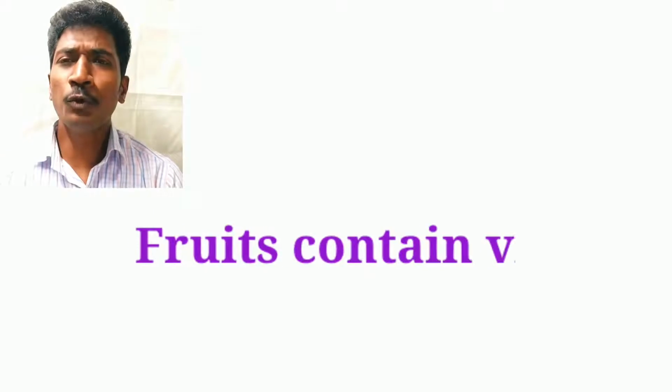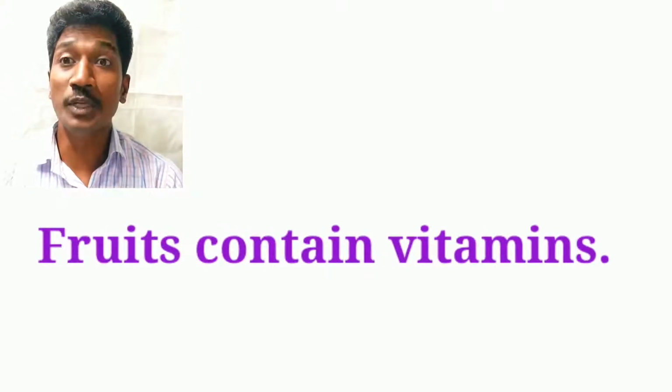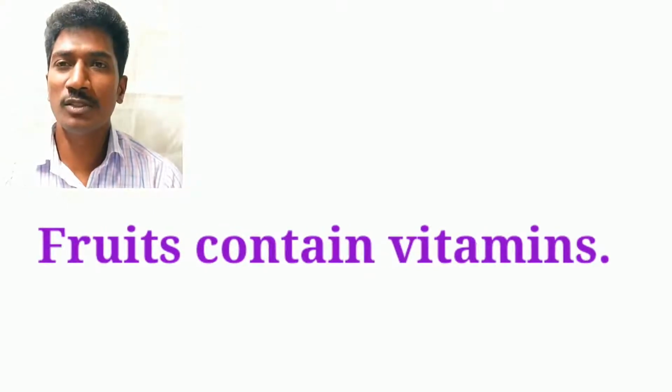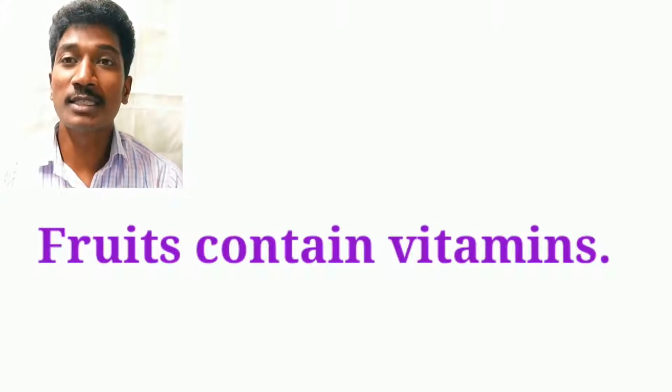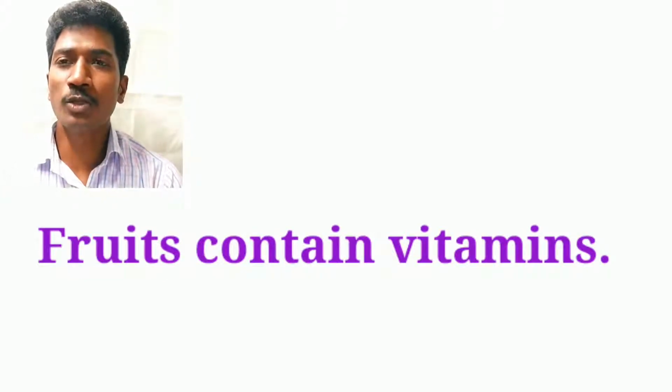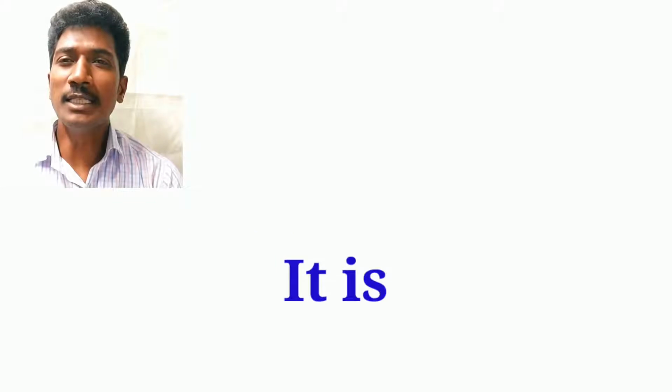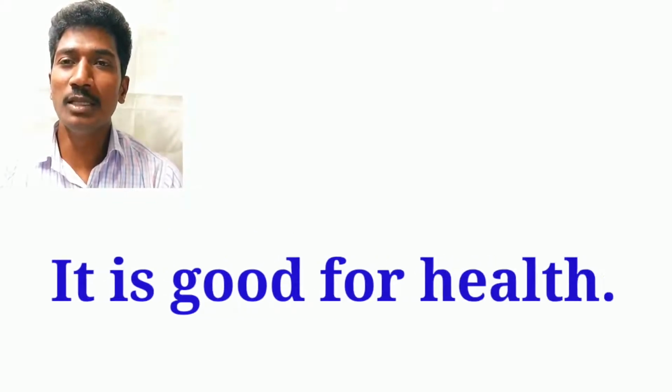In the subject part, a noun or noun phrase can also come as a subject. When we say, fruits contain vitamins, in this, fruits is the subject. We may also say, it is good for health. In this place, it is a pronoun.